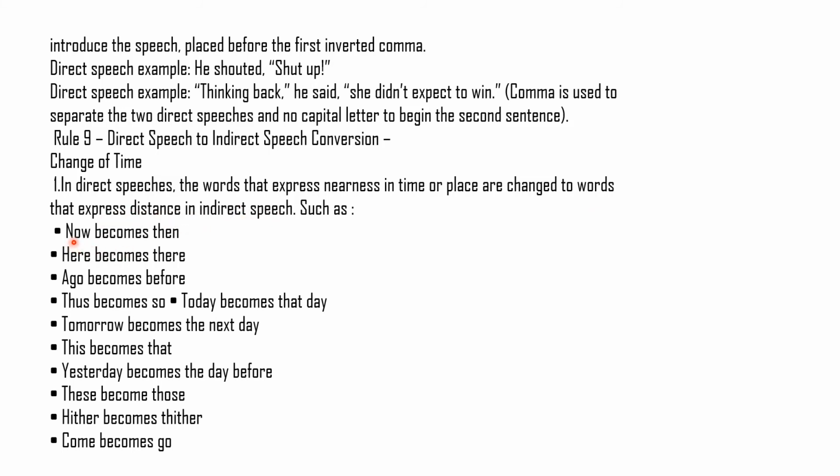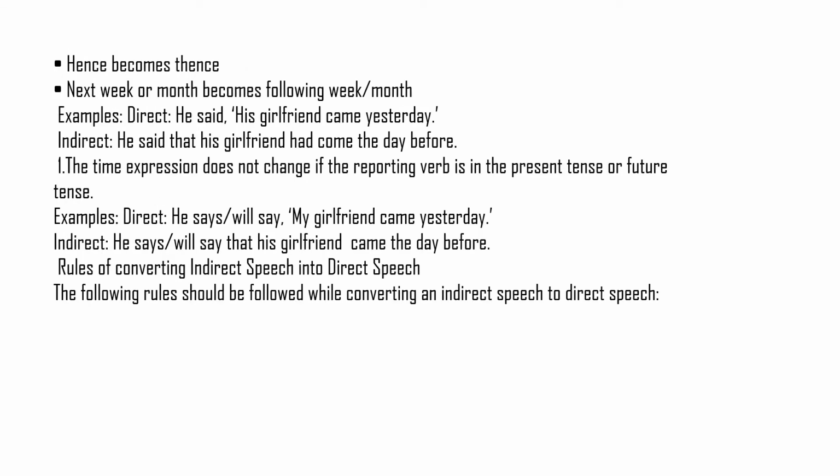Now you see, now becomes then, here becomes there, ago becomes before, thus becomes so, today becomes that day, tomorrow becomes the next day, this becomes that, yesterday becomes the day before, these becomes those, hither becomes thither, come becomes go, hence becomes thence, next week or month becomes following week or month. Now see the example. He said, "My girlfriend came yesterday." He said that his girlfriend had come the day before. Now see, yesterday became the day before.